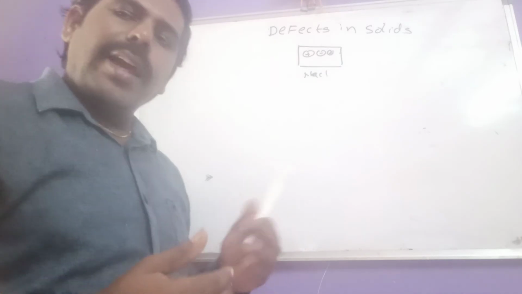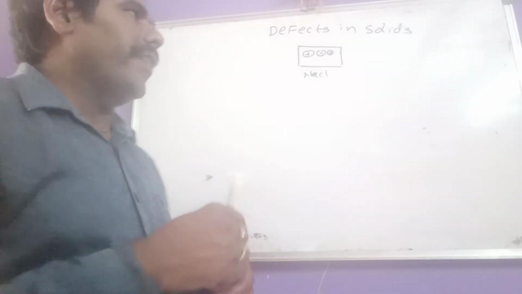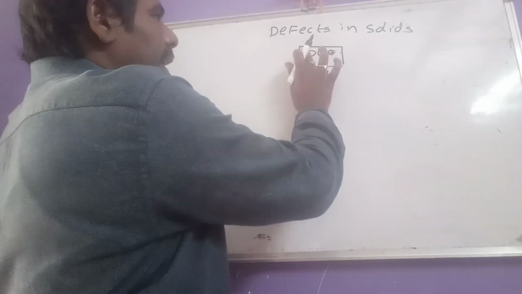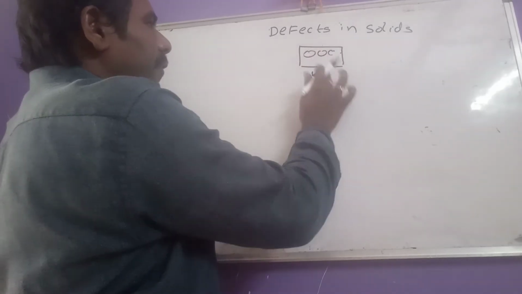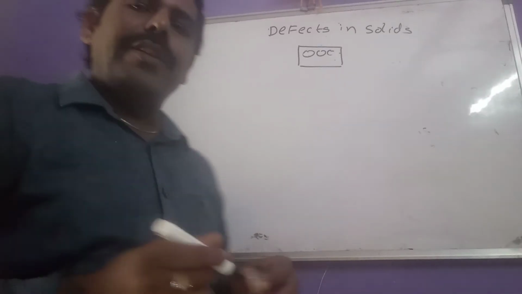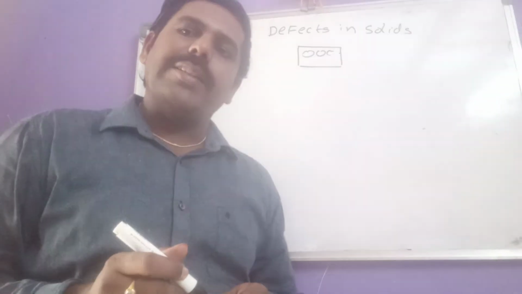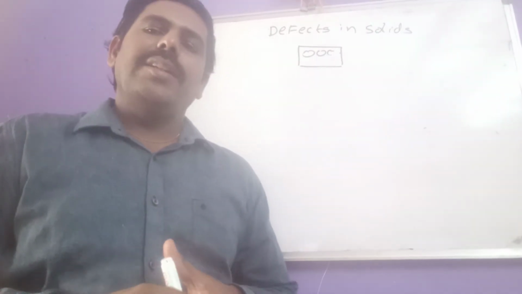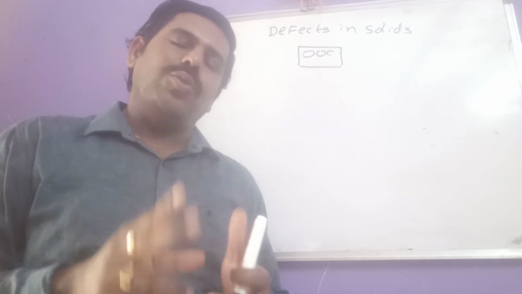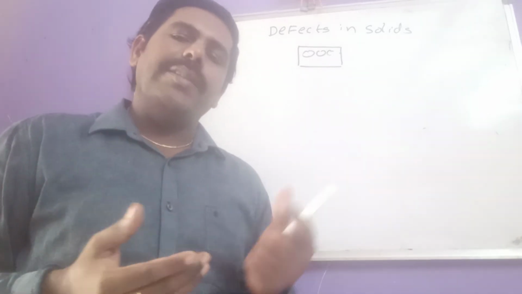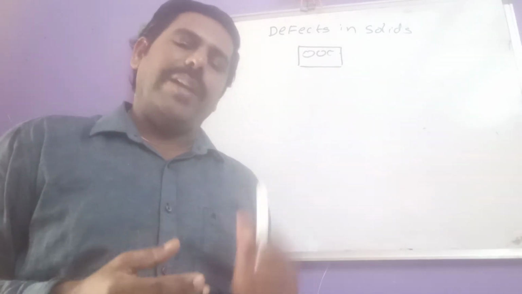And another one, line defect or extended defect. That means in a complete row, if we observe that defect, that is said to be an extended defect or line defect. So broadly, crystal defects are classified into two types: point defects and line or extended defects.